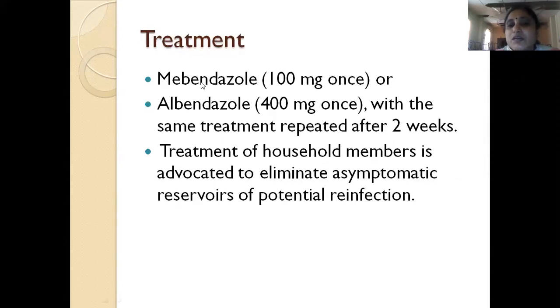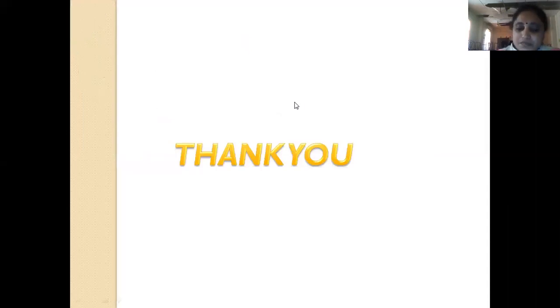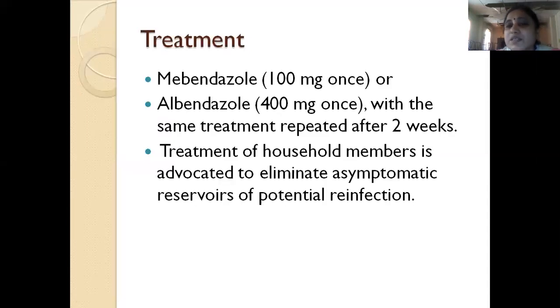Treatment is mebendazole 100 mg once, or albendazole 400 mg